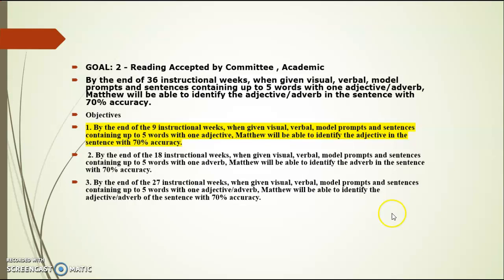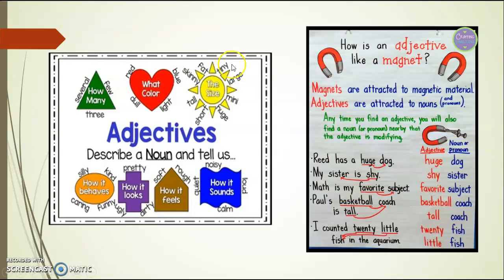So let's go over adjectives again. Adjectives describe a noun and tell us how many there are, what color it is, the size of it, how it behaves, how it looks, how it feels, or how it sounds. And over here to our right, we have an anchor chart that says, how is an adjective like a magnet? Magnets are attracted to magnetic materials, and adjectives are attracted to nouns and pronouns.